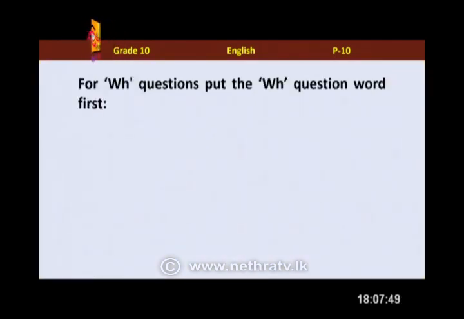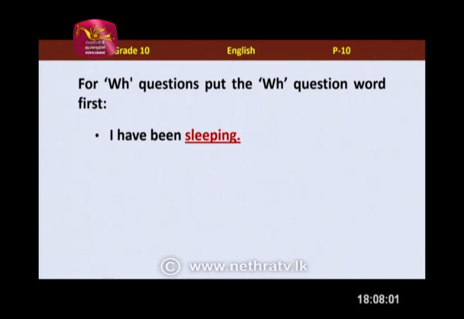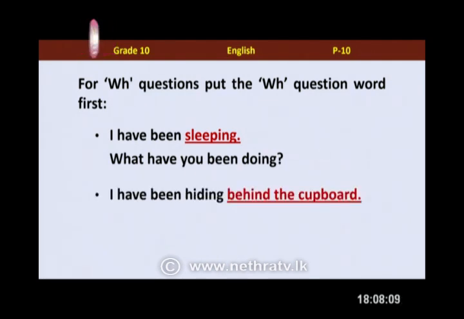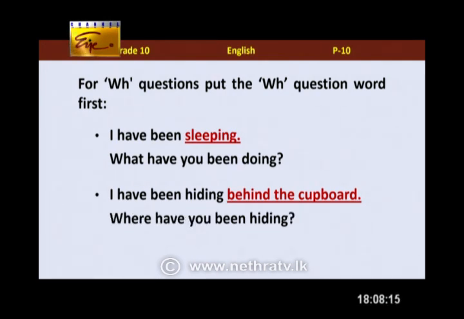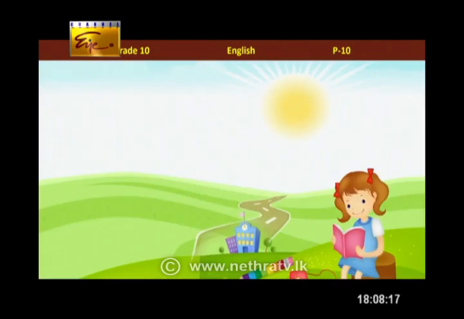For WH questions, to get the underlined word as the answer, we always have to put the WH word at the very beginning of our question. Then we just use the rest. For example, "I have been sleeping." How about the question? "What have you been doing?" Correct. "I have been hiding behind the cupboard." It has to be the place. Oh yes, "Where have you been hiding?" Correct.